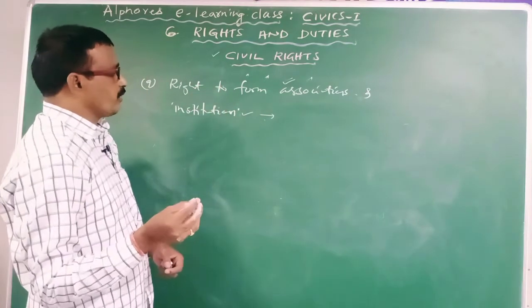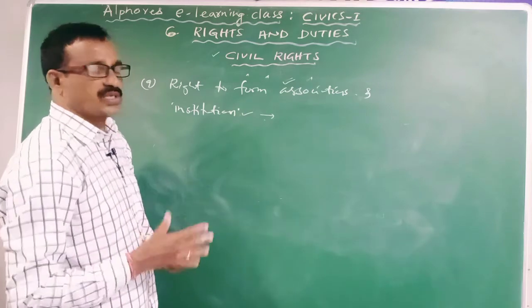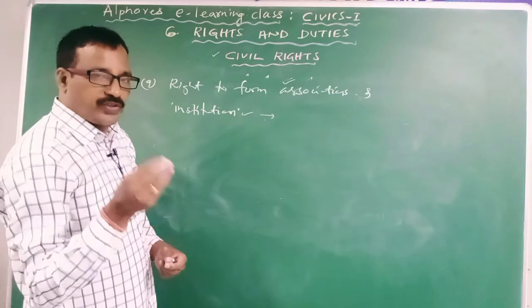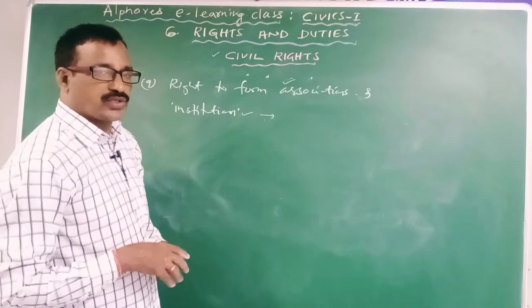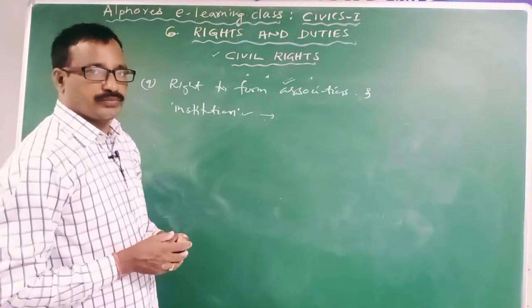Because in the society, so many associations are there. With only one association, the individual cannot achieve integrated development. Clear?